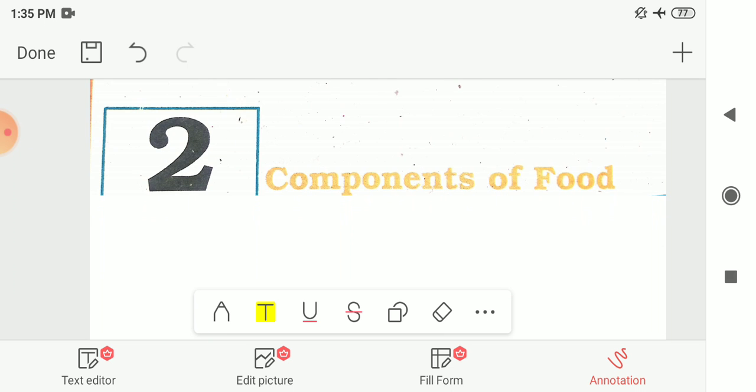components of food. So in this chapter we had seen that the edible substance which we eat to obtain energy for growth, repair and maintenance of our body and to fight against occurrence of disease is called food. And each food item of our meal is made up of one or more ingredients. And these ingredients contain some components that are needed by our body for its growth, wear and tear. And these components are called nutrients.